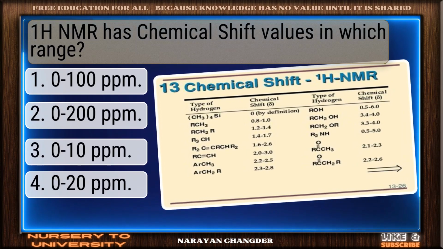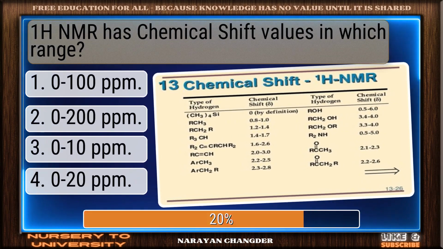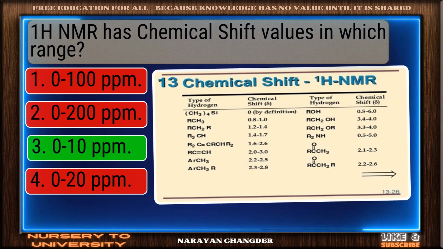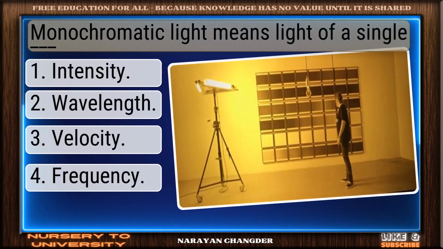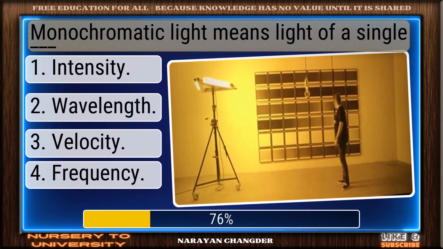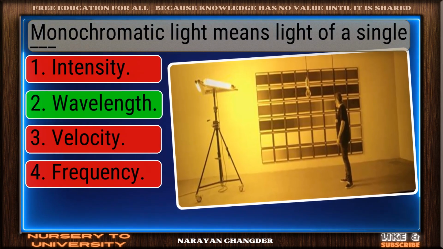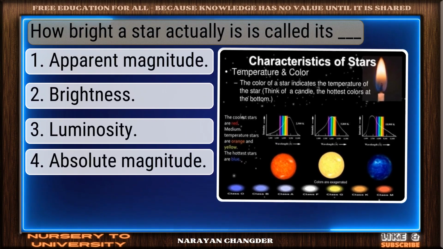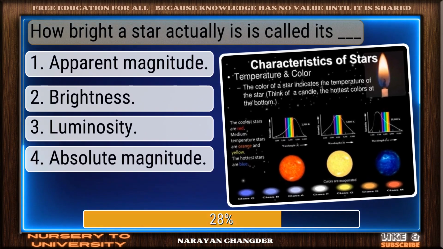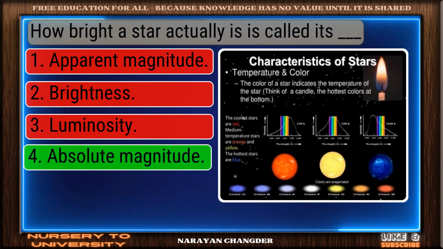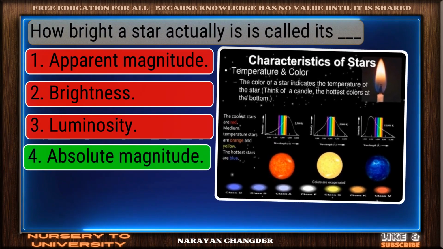One must has chemical shift values in which range? Perfect. Also 10 ppm is the correct choice. Monochromatic light means light of a single dash. Right again. Wavelength is a valid answer. How bright a star actually is called its dash. Excellent. Absolute magnitude is a brilliant choice.